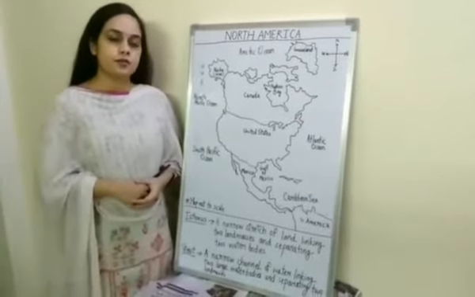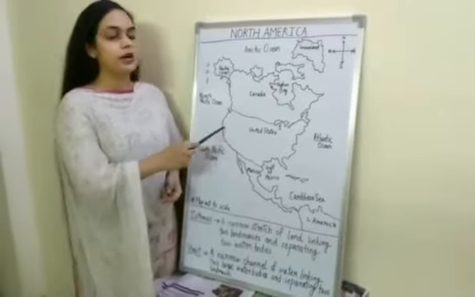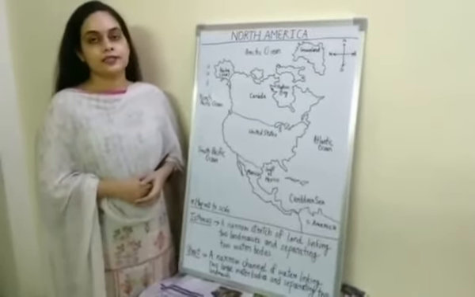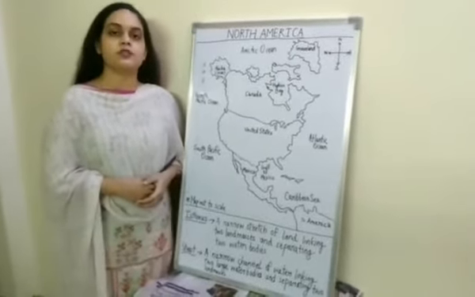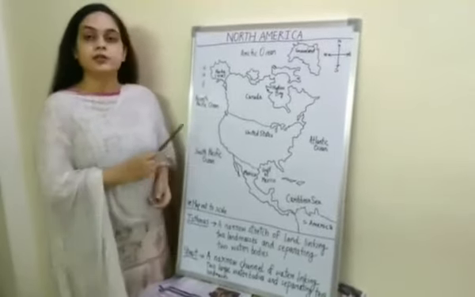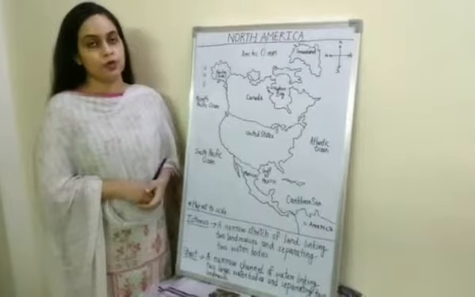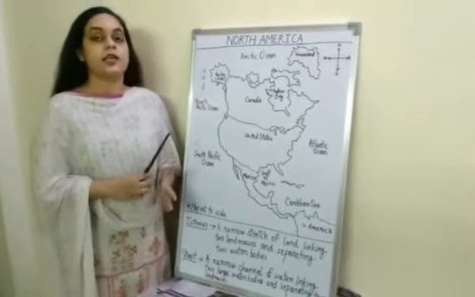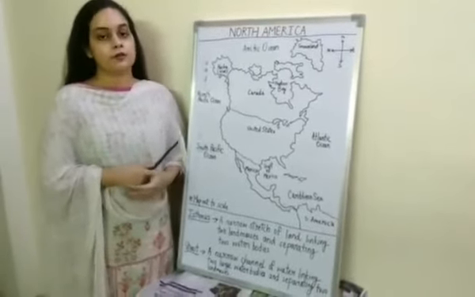And students, one point you have to remember is that a major part of North America lies in the temperate zone. That means between the Tropic of Cancer and the Arctic Circle, which is why a major part of North America has moderate climatic conditions. That means people can live comfortably.